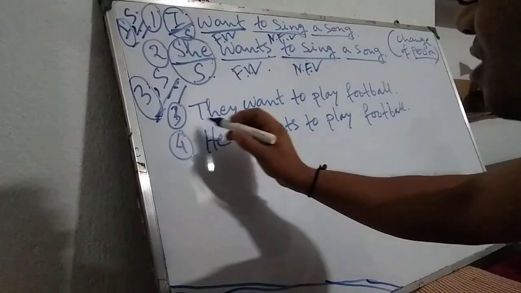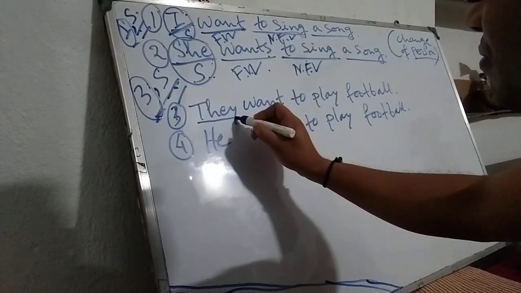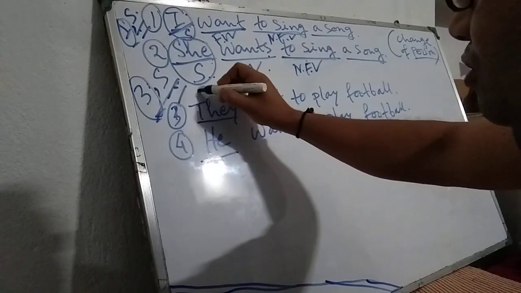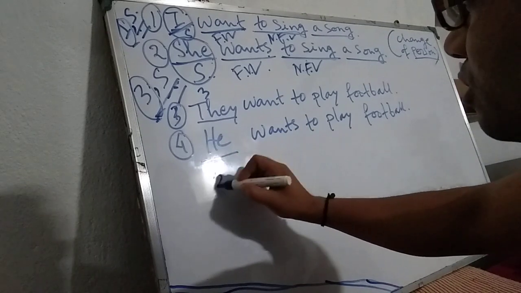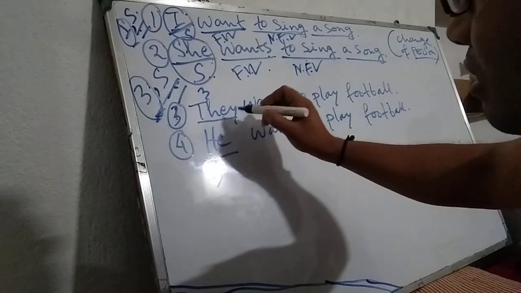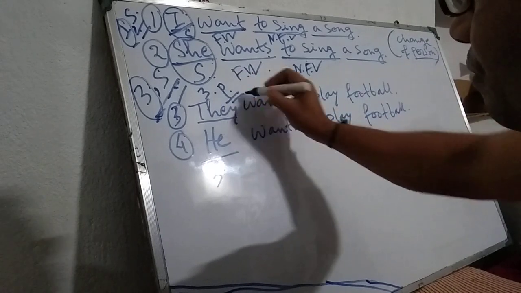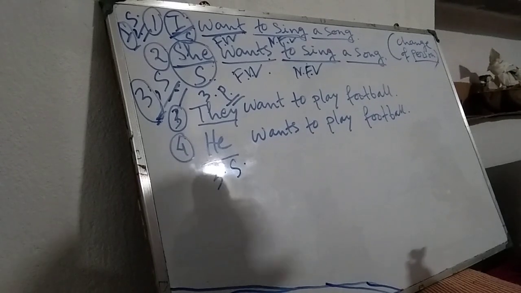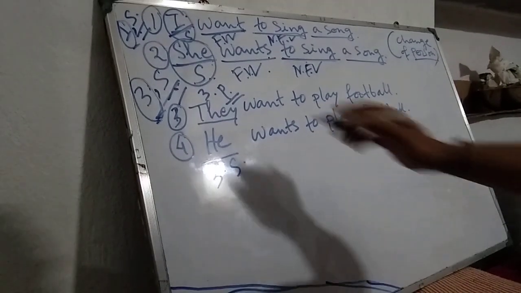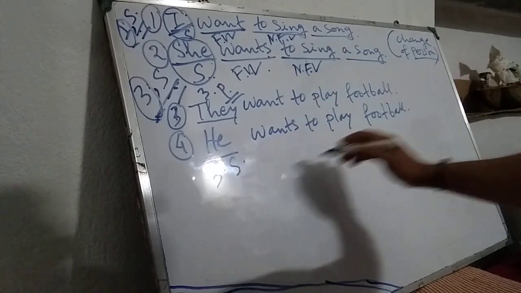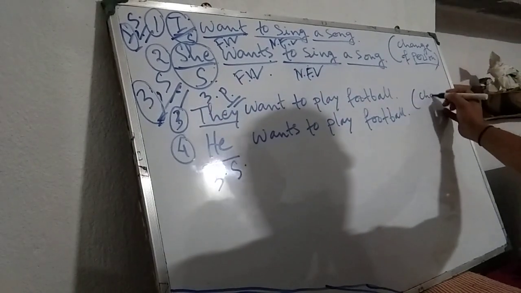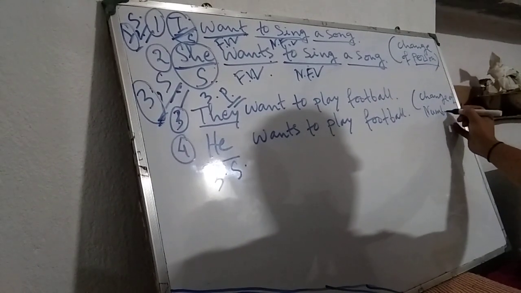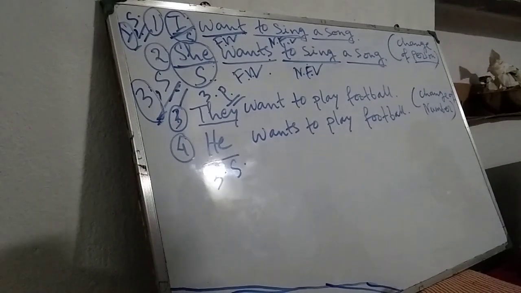In the third sentence, the subject is they. In the fourth sentence, the subject is he. They, it is also third person. He, it is also third person. But look here, they is third person plural number. He is third person singular number. That means here a change of number is taking place, plural and singular,